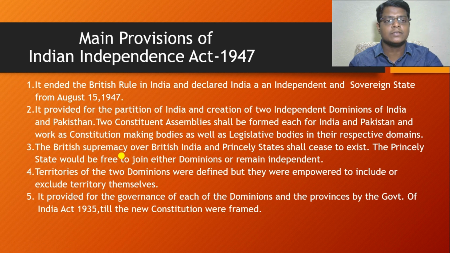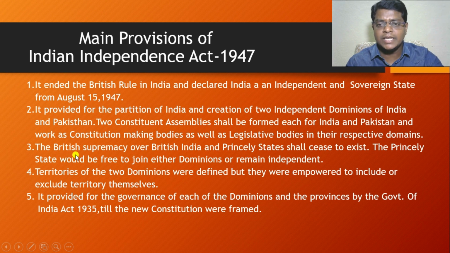That means before the elections were held, the constituent assemblies also acted as legislature. The constituent assemblies of India and Pakistan enjoyed both the constitutional powers as well as the legislative powers. Later we will discuss this in the constituent assembly topic.